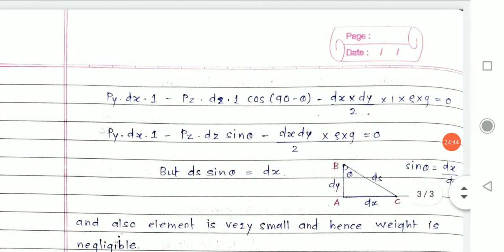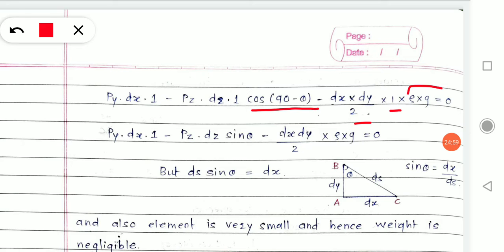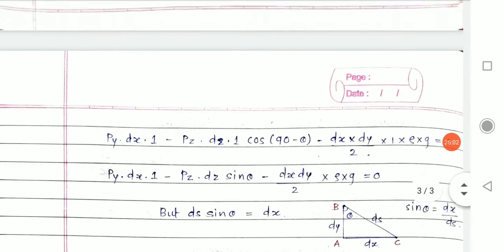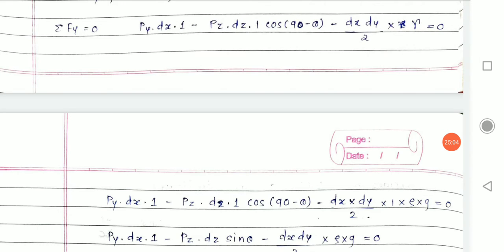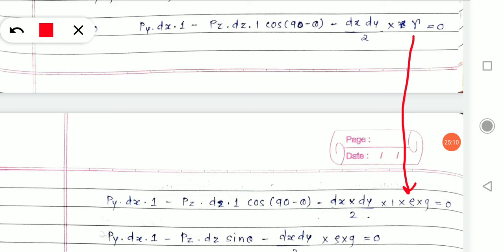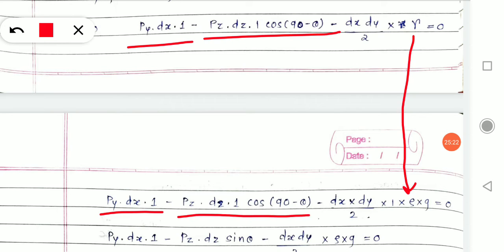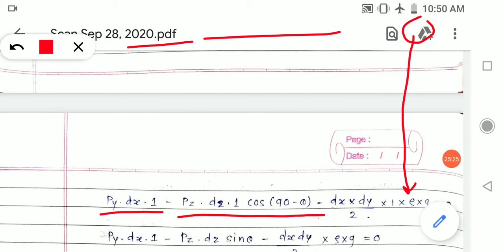After that, Py into dx into 1, pz into dz into 1 into cos 90 minus theta. Now dx into dy by 2 into 1 into rho into g. What is this now? Because I have changed gamma to rho g. I have changed weight density to mass density. Rho into g. Alright, everything else is the same. See here. The rest remains the same. Only the change is gamma.